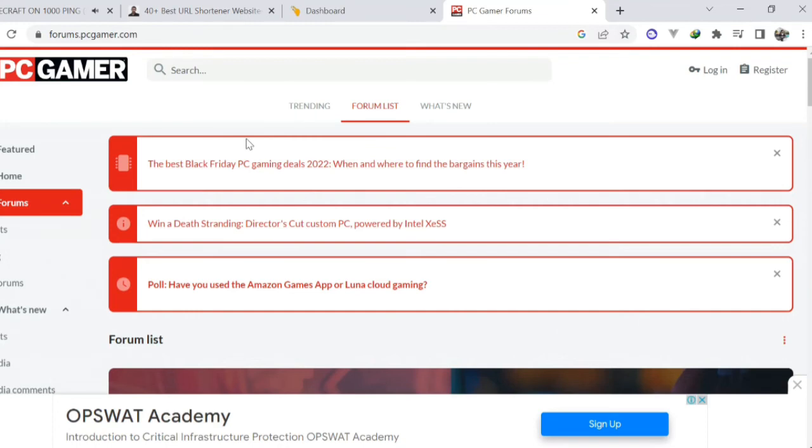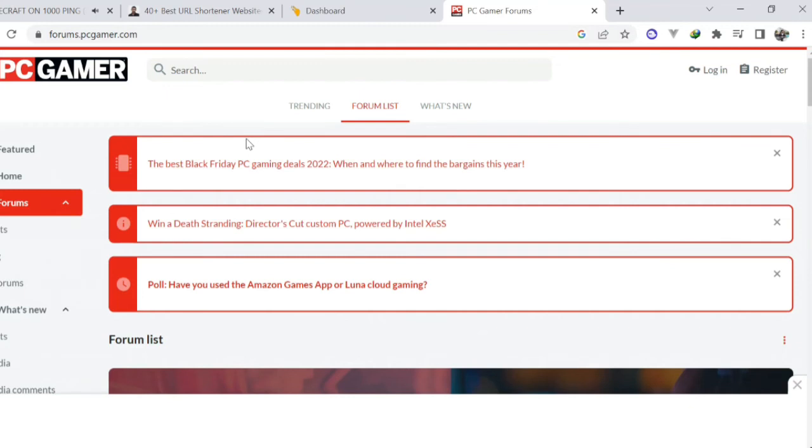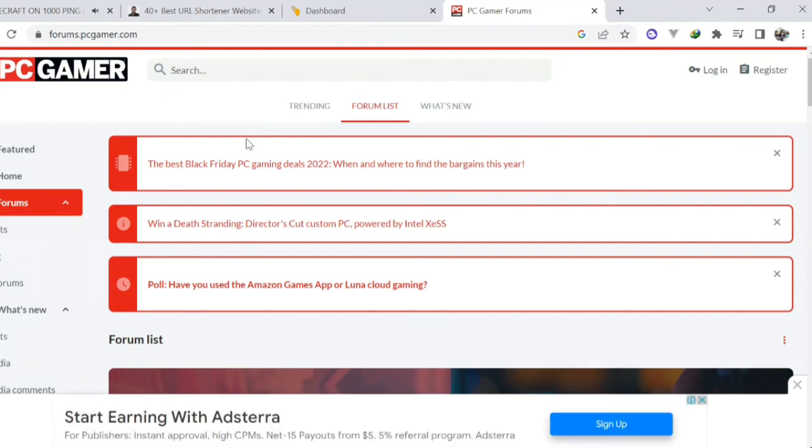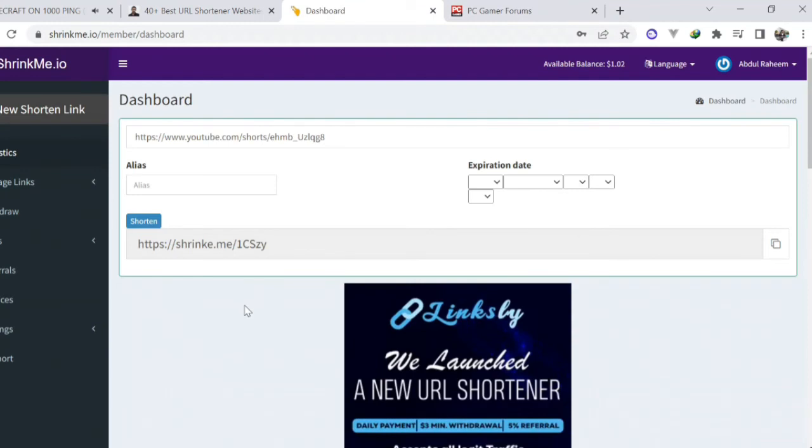This way you can earn money by shortening your URLs and redirecting people to the YouTube videos. If you manage it well and do the right things, you will be able to redirect thousands of people and get thousands of views through your link that will earn you hundreds of dollars, which can be a passive income stream. I hope you get things right and get as many views as possible so you can be paid the most amount of money every day.